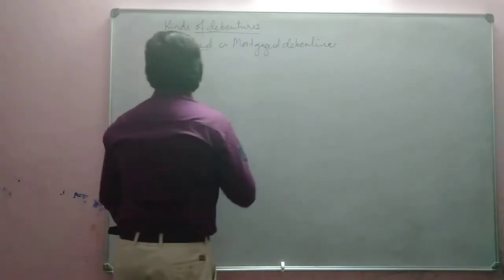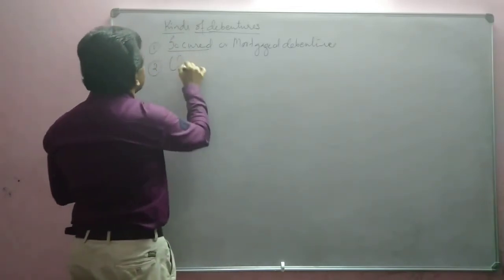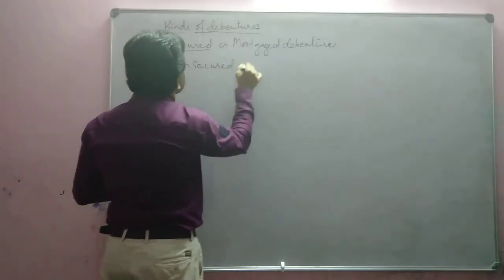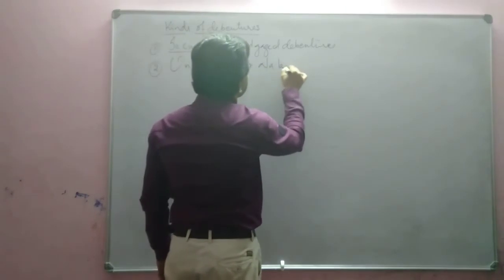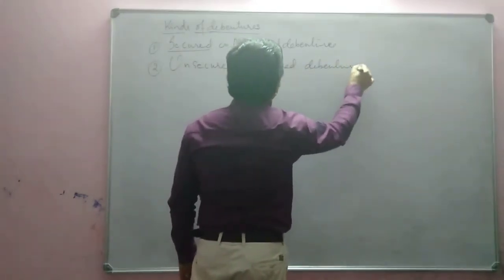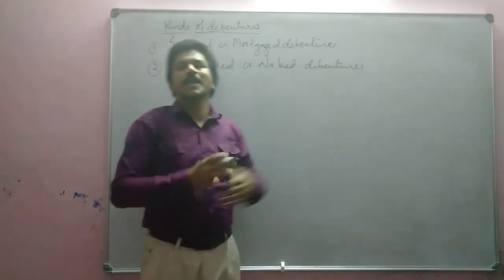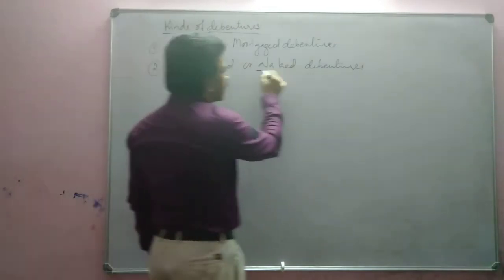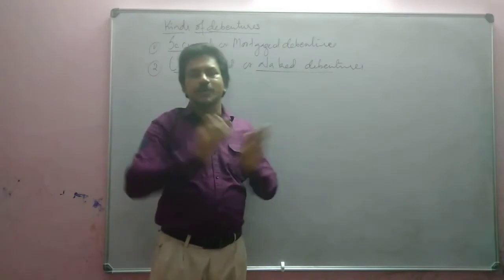Then next one, second one, unsecured or naked debentures. Unsecured debentures or naked debentures. What do you mean by unsecured debenture or naked debenture? Debentures which are issued without any security.